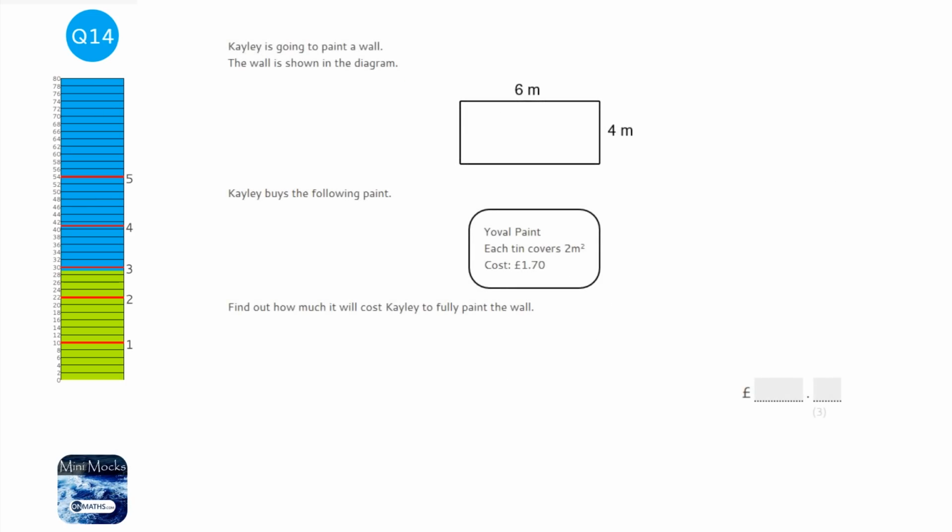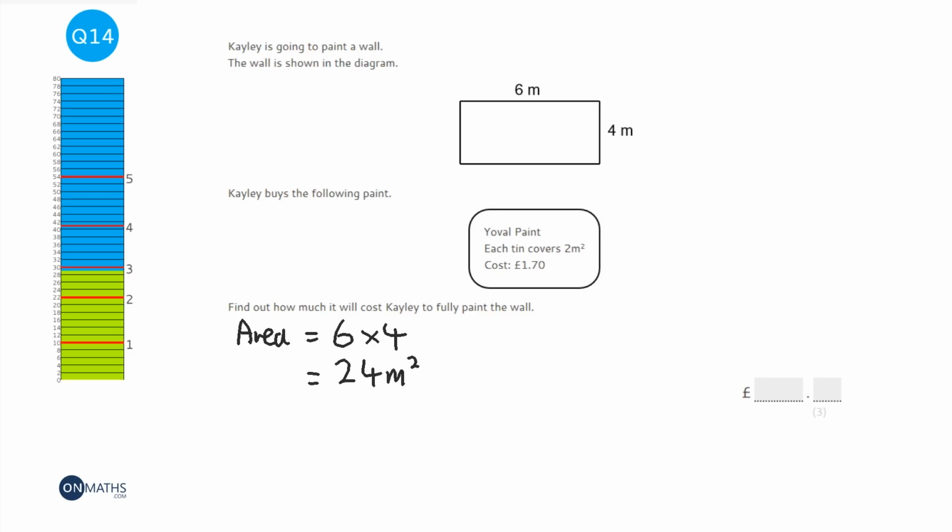Okay, so this question says that Kaylee is painting a wall, and it shows us the dimensions of the wall, which is 6 meters by 4 meters. And it shows us each tin of paint covers 2 meters squared and costs £1.70. And it says how much will it cost Kaylee to fully paint the wall. So the first thing we've got to work out is the area of the wall. And the area will be 6 times 4, so base times height, which is 24 meters squared.